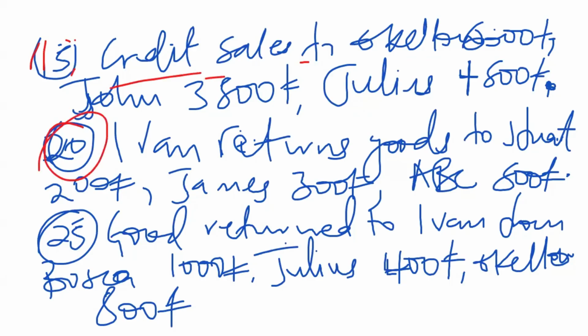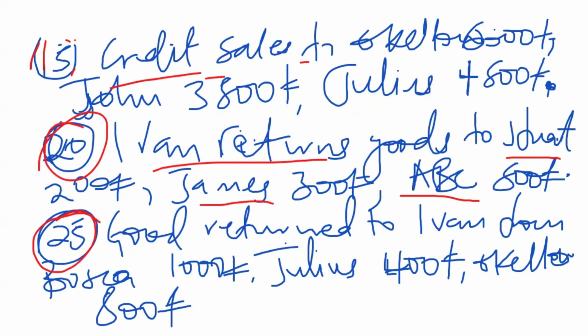On the 20th, we had some returns. Ivan returned goods to Stuart. We need to know who Stuart is, because Ivan is the business. So if the business is returning goods, these people are supposed to be suppliers, because Ivan can only buy from suppliers. So once you see Ivan returning goods, you have to know that Stuart, ABC, and James are suppliers.